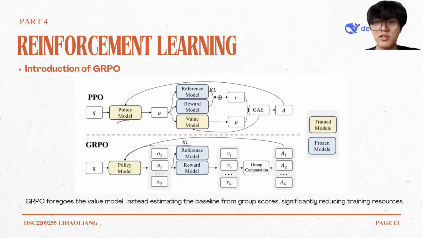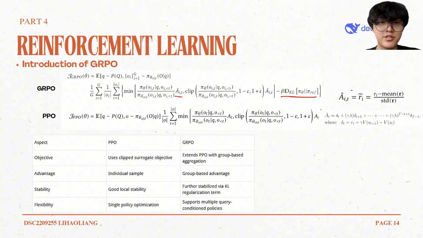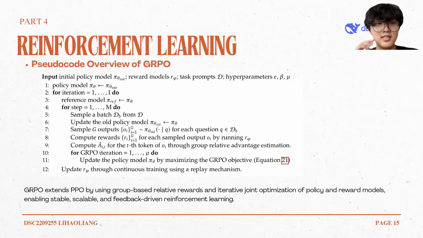GRPO also uses a KL divergence constraint to stabilize updates, similar to PPO but applied in a group-based framework. And this is a comparison between GRPO and PPO. PPO uses individual samples and clipped objectives, giving good local stability. GRPO extends PPO by using group-based advantages, removing value networks and adding KL regularization, resulting in high stability and lower cost. And this is a procedure code overview of GRPO.